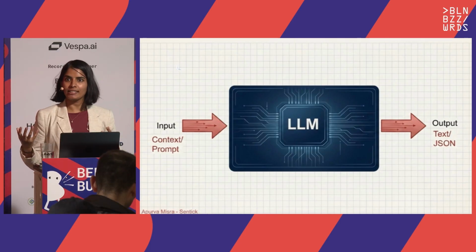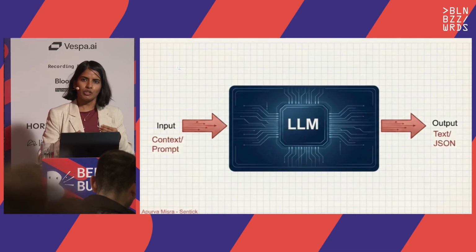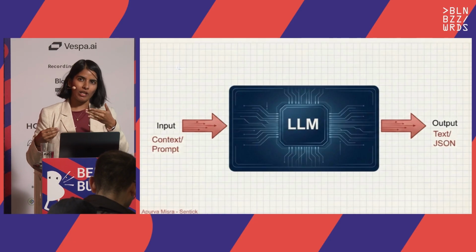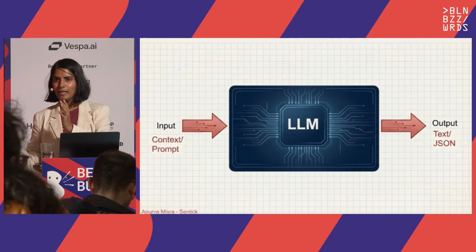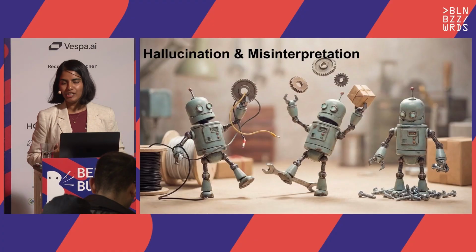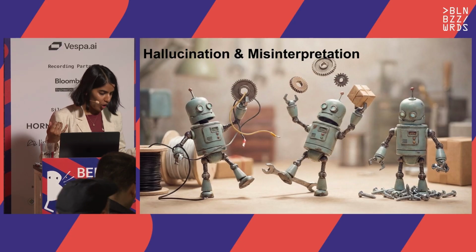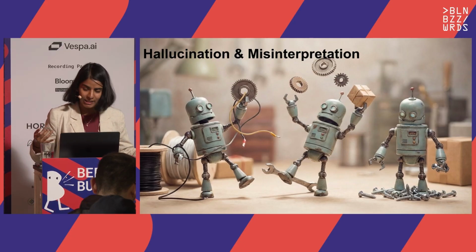If you think about a RAG system, if you guys have worked with RAG system before, they are also sort of like these. So you have the embedding model, that's single turn, you give an input, you get the embedding out. Then the generation system, which is you give the context in, it gives you the answer that should be sent to the user. Okay, so the problem here is hallucination and misinterpretation. You see that a lot when you're using these AI models. Doesn't matter if it's audio, doesn't matter if it's just text-based.